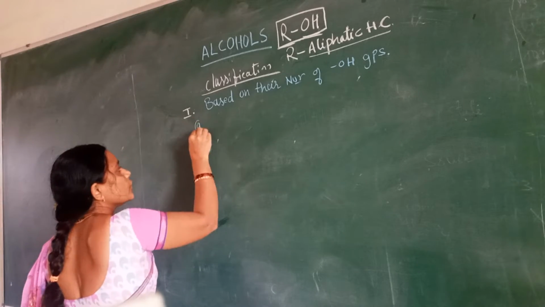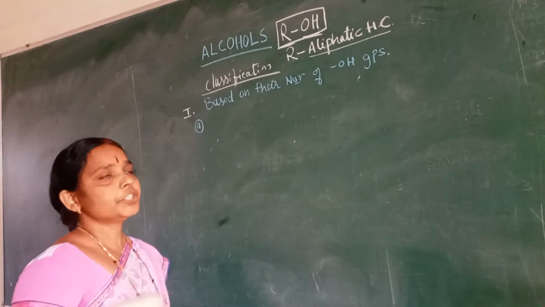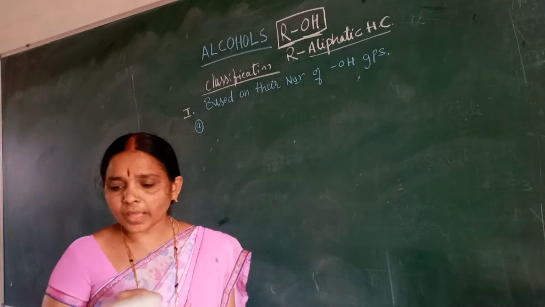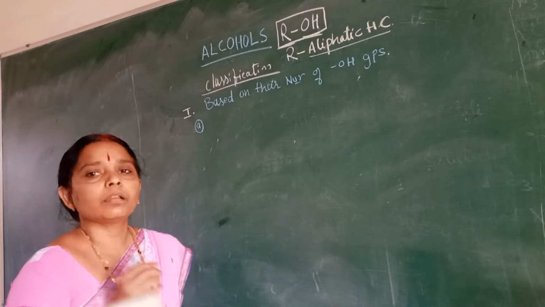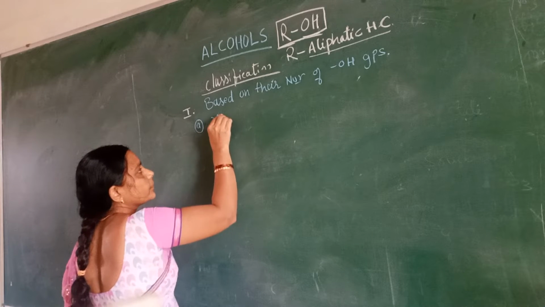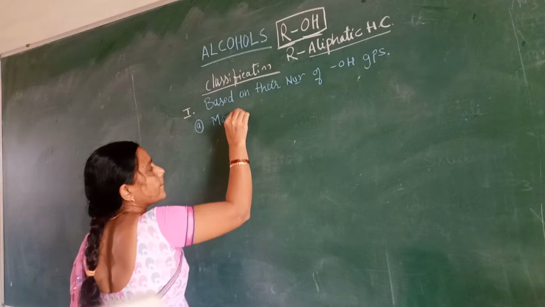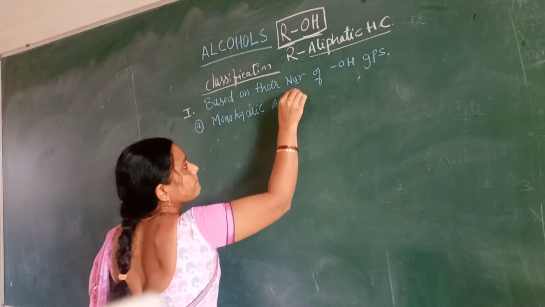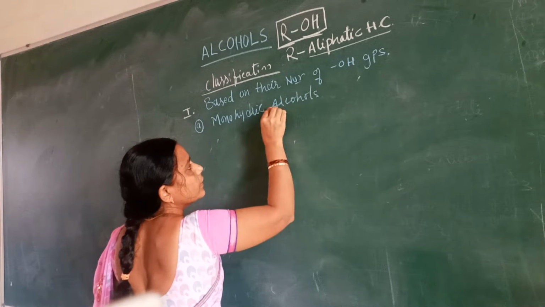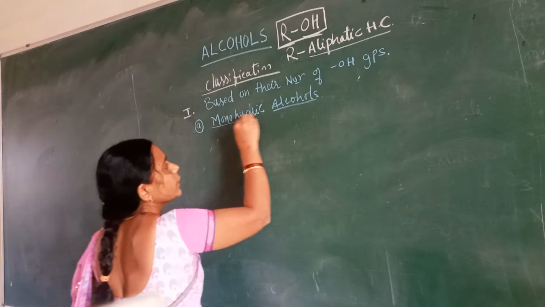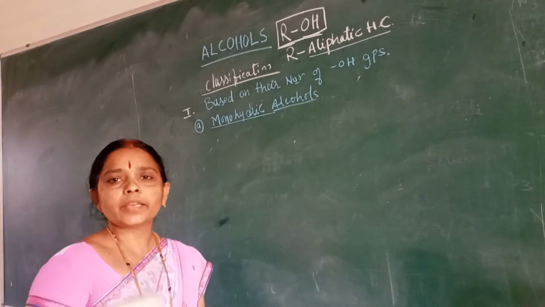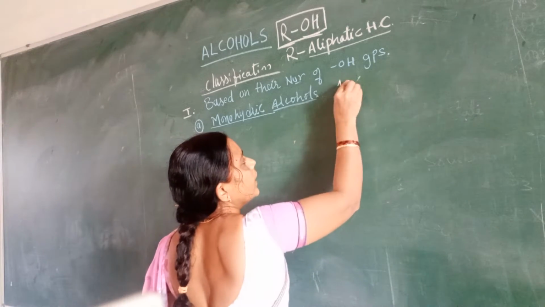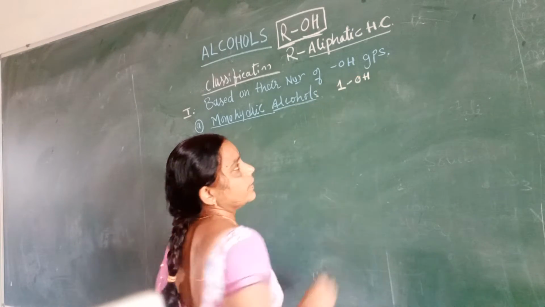Those which include only one OH group are called monohydric alcohols. The name tells you that monohydric means the hydroxyl group is single. One hydroxyl group we can write here.